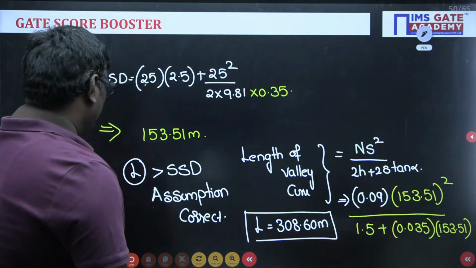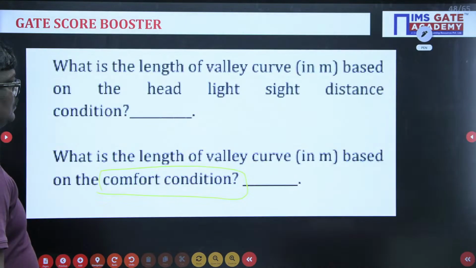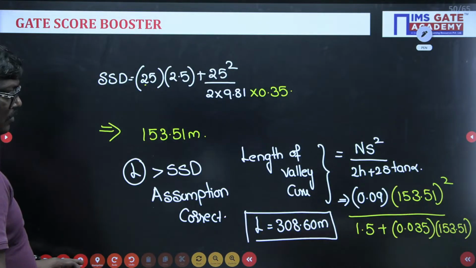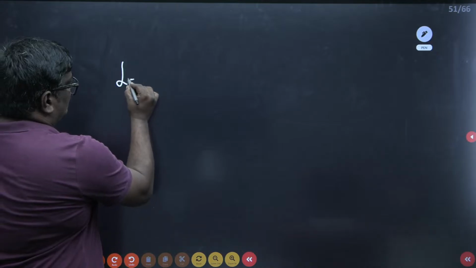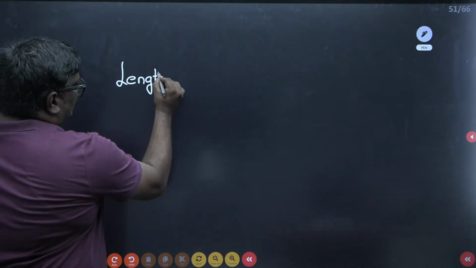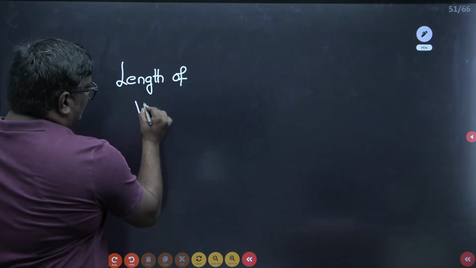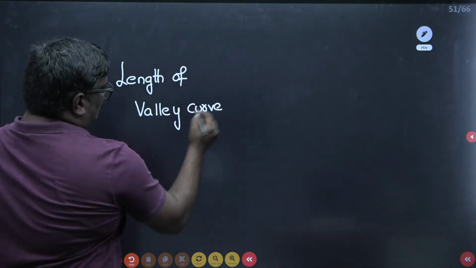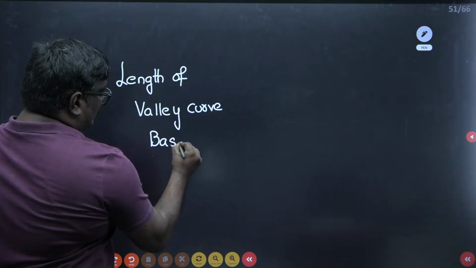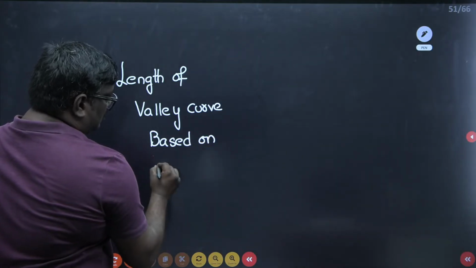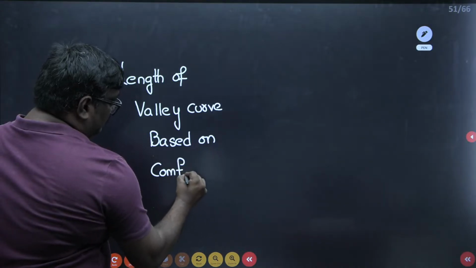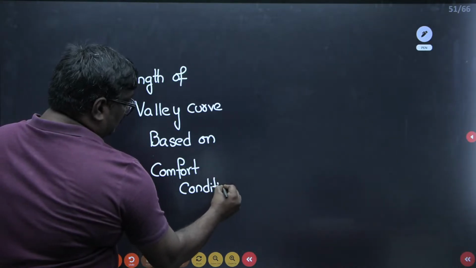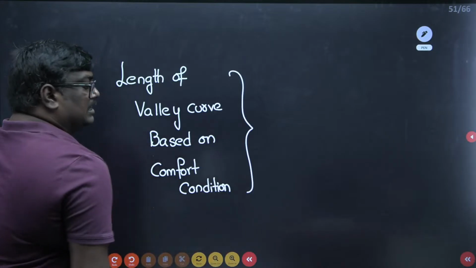Next, very good. Next one we have in this same question, what they have asked you, see students, is the length of the valley curve based on comfort condition. See students, the length of valley curve, this is another important formula. The length of the valley curve based on comfort condition is given by the formula.